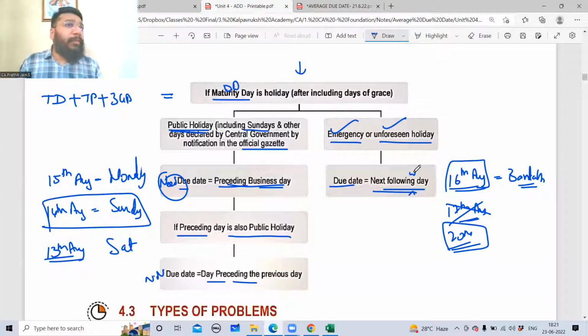Okay. It has to be a working day, boss. If it is a non-working day, how will you make the payment? So it has to be the next following working day. Okay, sir. Online people, all of you clear with this point? Clear, sir. Can I go forward?